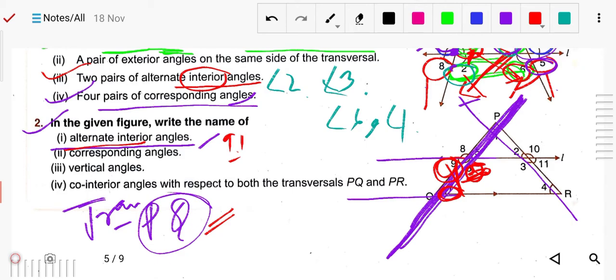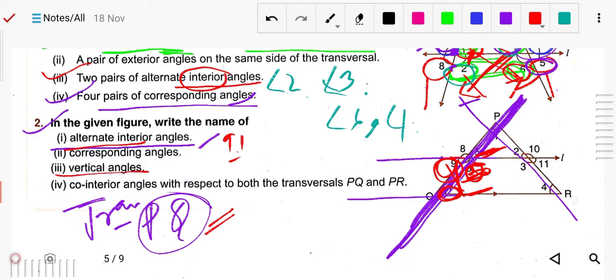Then corresponding angles we have to write on the same side, but one should be interior and one should be exterior. So for this we can write 5 and 7. Next, vertical angles: you can write 5 and 9.